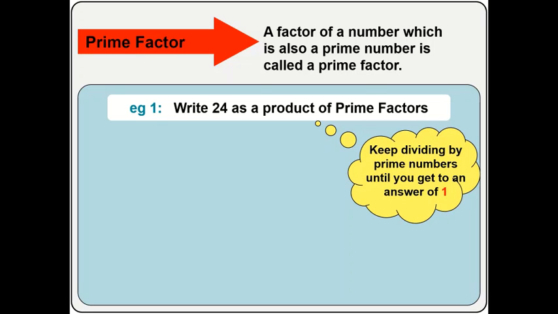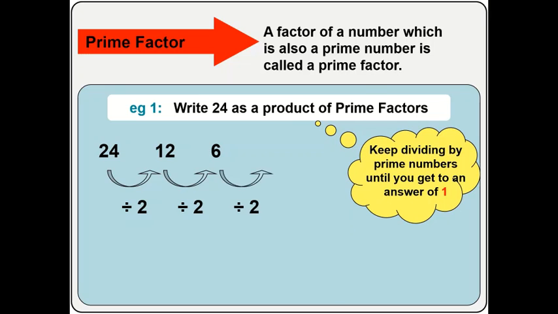And let's take this step. 24 divided by 2 will give you 12. You are using 2 because 24 is an even number. So of course 2 is the only even prime number you have. So that's why you are going to use 2 first. Of course 12 is still an even number. So you use another 2. And so you get 6. Okay? 6 is still an even number. So you can still use 2. You'll get 3. Now 3 is an odd number and 3 is a prime number.